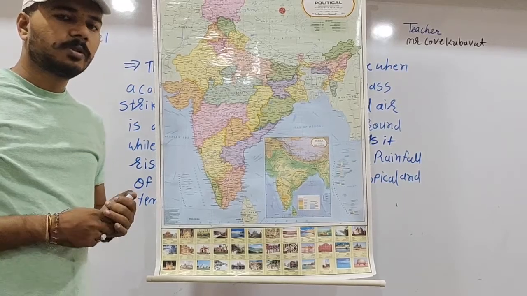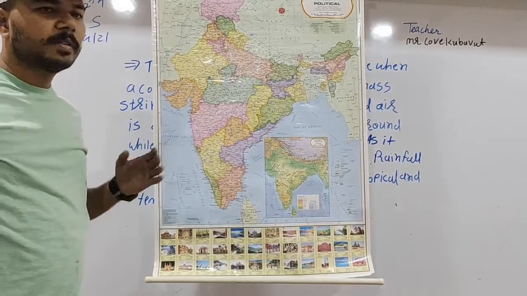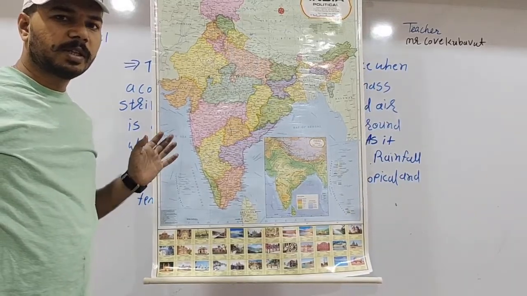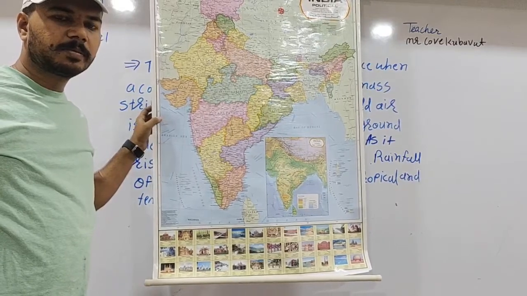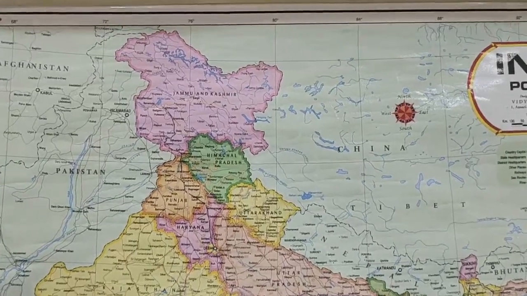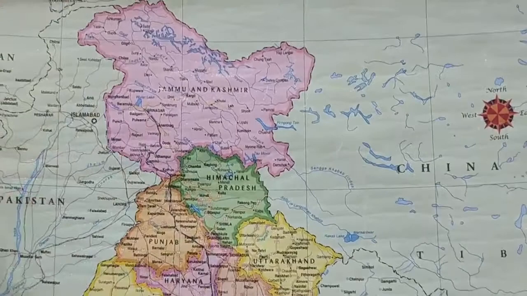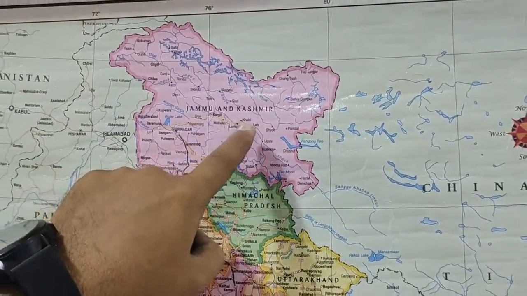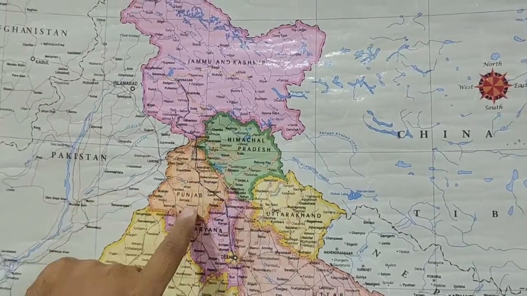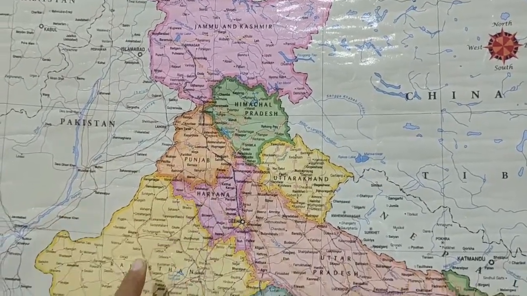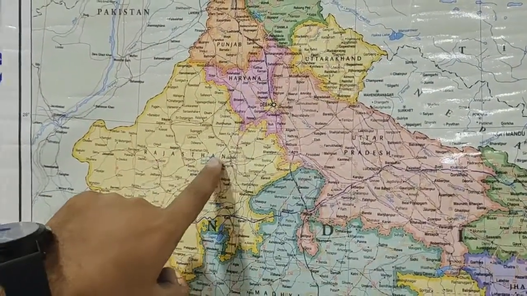Okay, now students, we discussed how to figure out the states. How to find this? Let's see. This is the state of Jammu Kashmir. This is Himachal Pradesh. This is Punjab, and then this is Rajasthan.